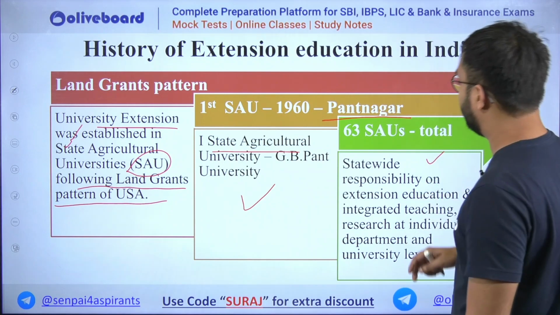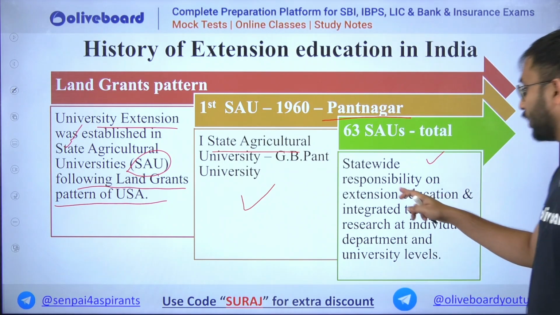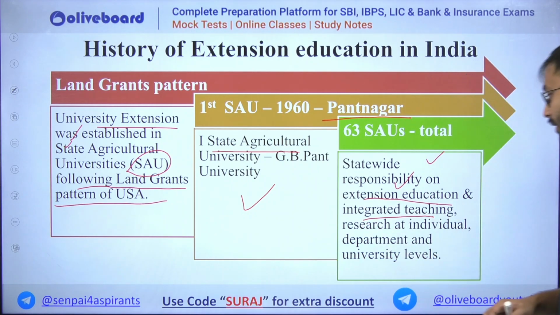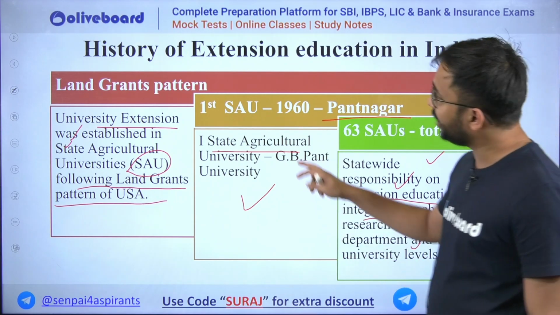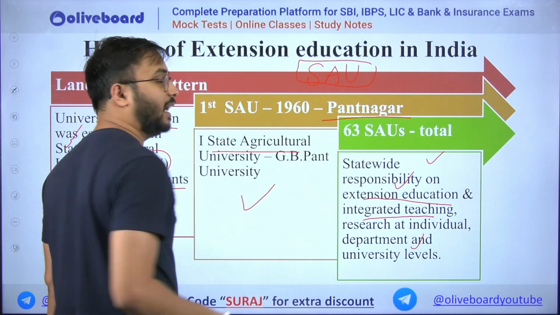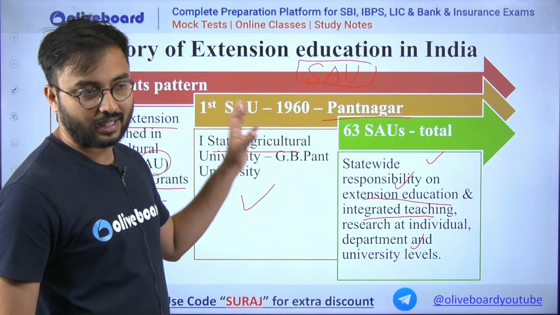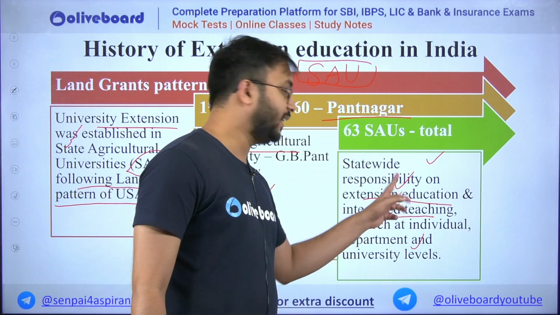Then 63 state agricultural universities in total were established. Statewide responsibility was given for extension education and integrated teaching and research at individual department and university levels. So the establishment of State Agricultural Universities laid the foundation of learning not only through your syllabus or formal education, but through integrated teaching.